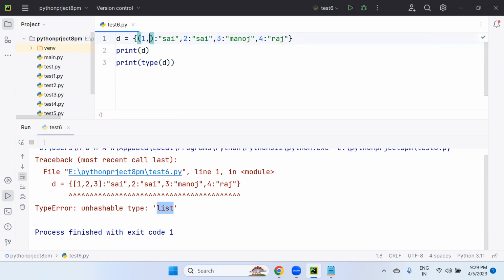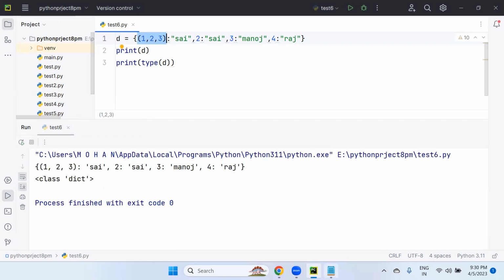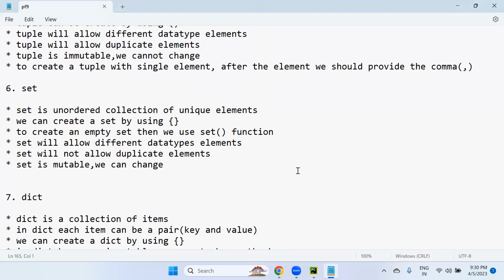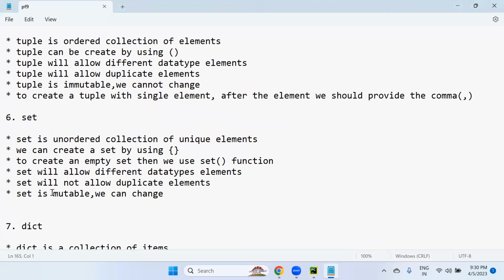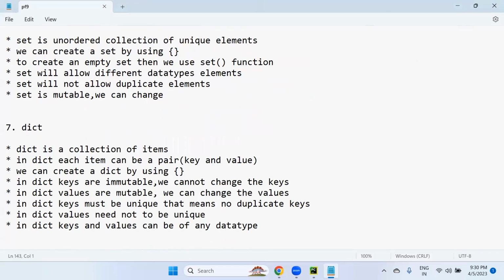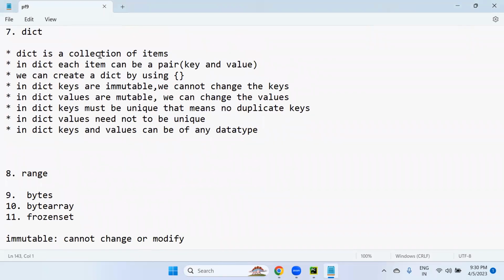Yes, but a tuple is there, 1, 2, 3. A tuple is what? Immutable. And the dictionary key is also immutable. Both are matching. Perfect. So I said clearly, a tuple is immutable, and a dictionary key is also immutable. Both are matching, so it's correct.